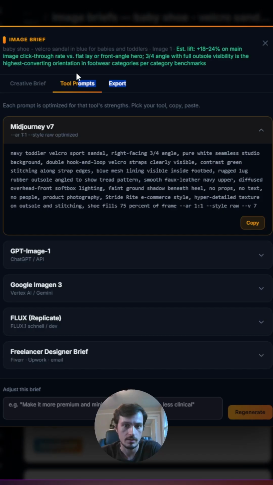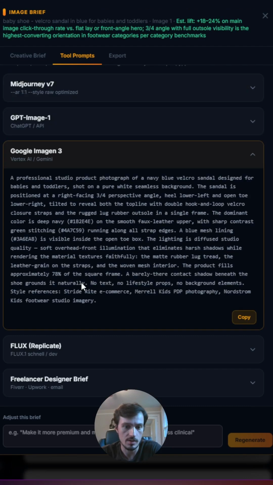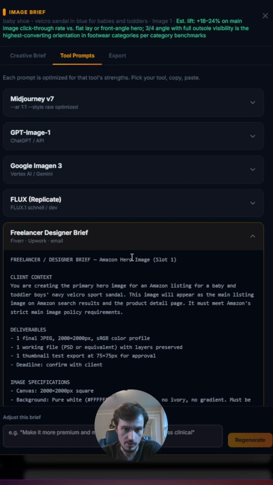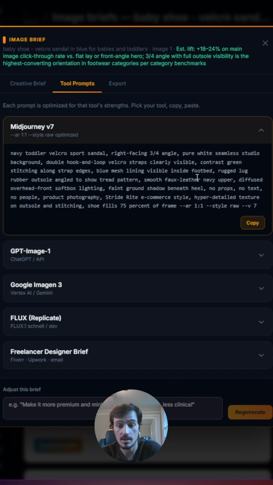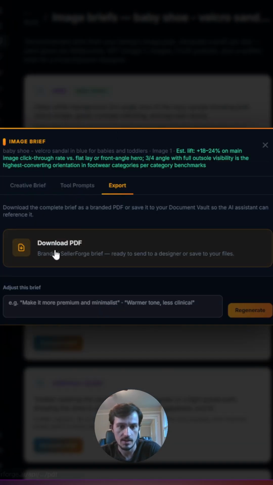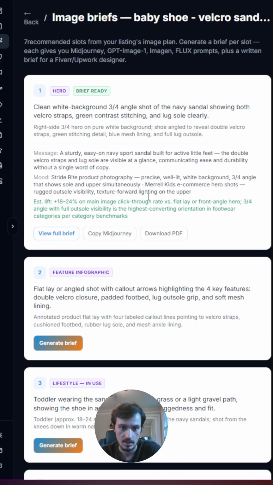And we've got tool prompts here. So for Midjourney, GPT Image 1, Google Imagen, Flux, and Freelancer Designer Brief. You can just copy and paste these right into the AI tools that you like to use, and it is going to spit out the exact image that you want. And at the end, you can download a full PDF of the brief to send it to the designer or just save it to your files.